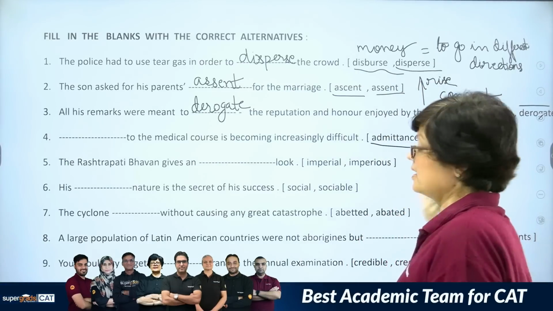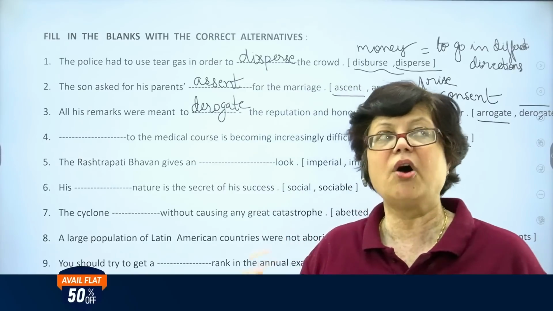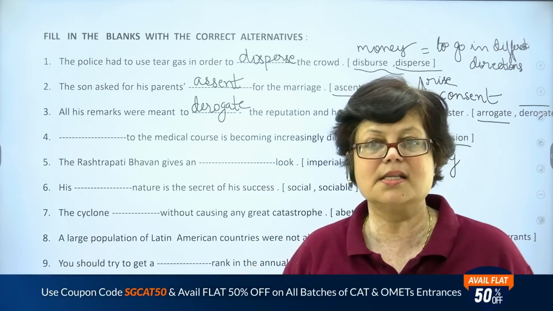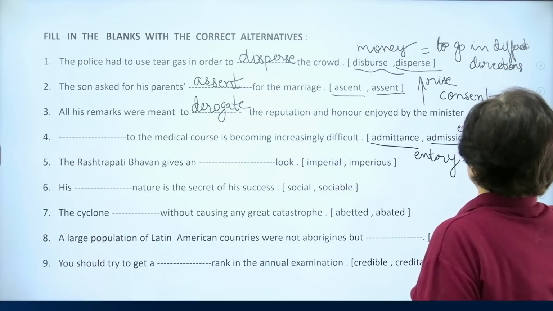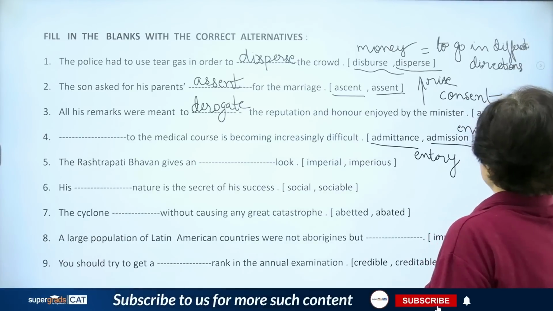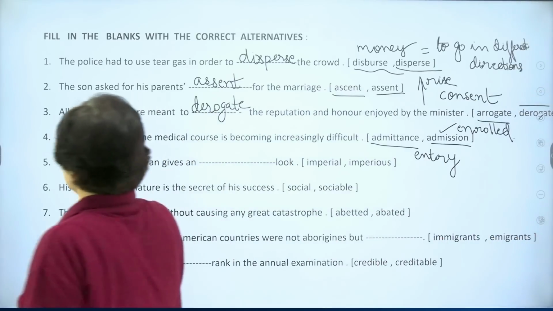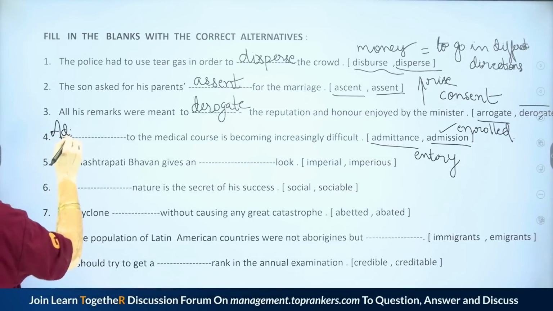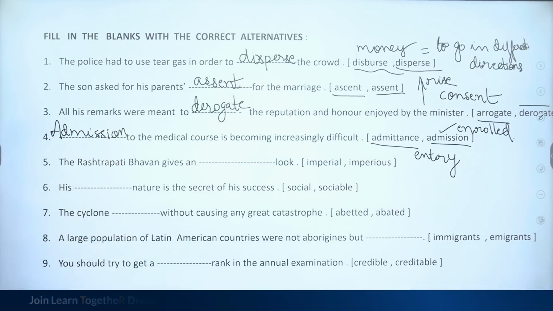And admission is to be enrolled in a particular course which is being offered by the university or by the institute where you have to study. Correct. So, very clearly, the answer is admission. Admission to the medical course is becoming increasingly difficult.